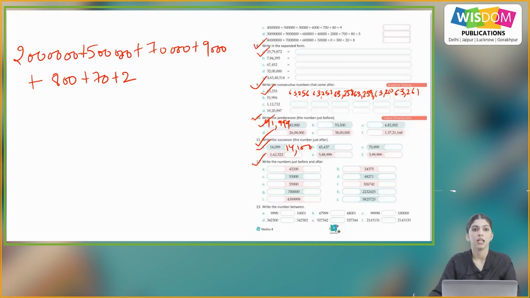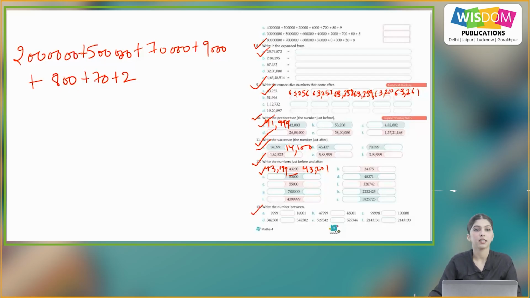Question number 12. The number just before and after. So we are given the number 43,200. So the number just before will be 43,199, and after, 43,201. So similarly, you will do the rest of the question on your own.